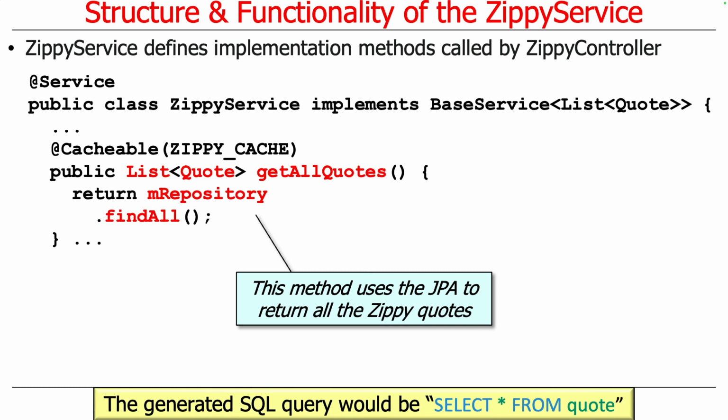And what this looks like under the hood would be select anything from the quote table. So that's what findAll does. And once again, ChatGPT tells me what that does, and it's very obviously correct.